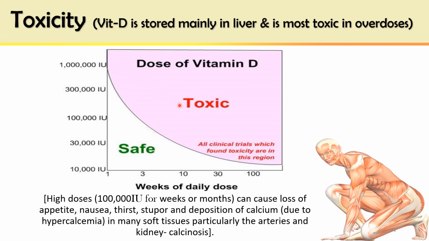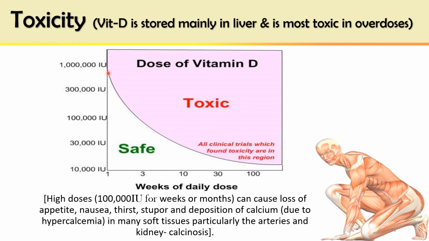The toxicity depends upon the exposure time, that is, how much dose of vitamin D you take for how many days and weeks. And it is also dependent upon the amount of dose. If increased doses are taken, the toxicity may develop within a week.